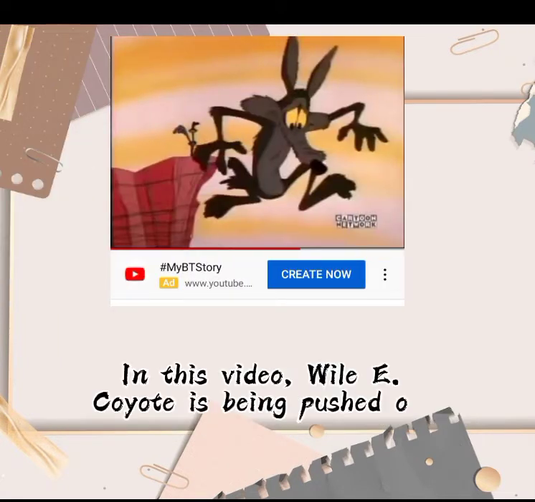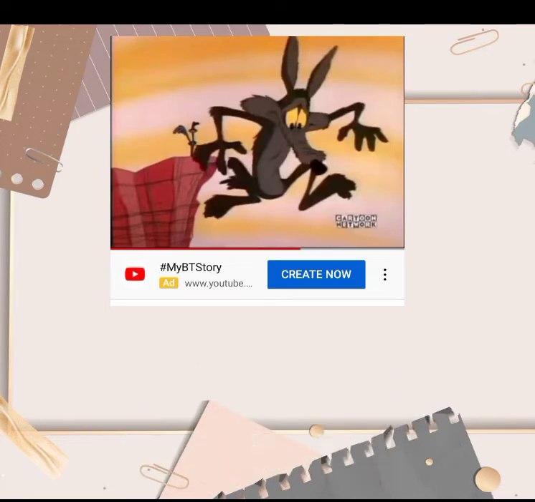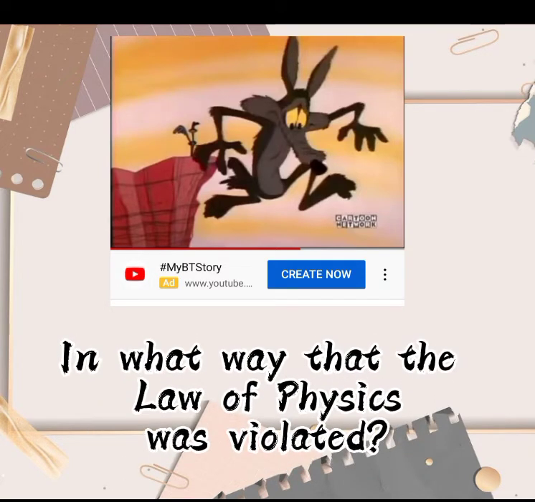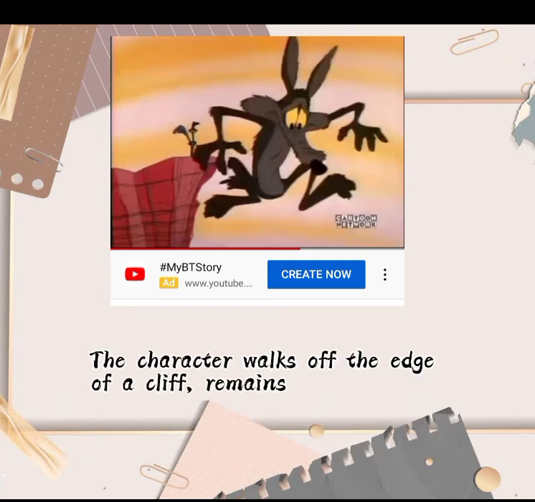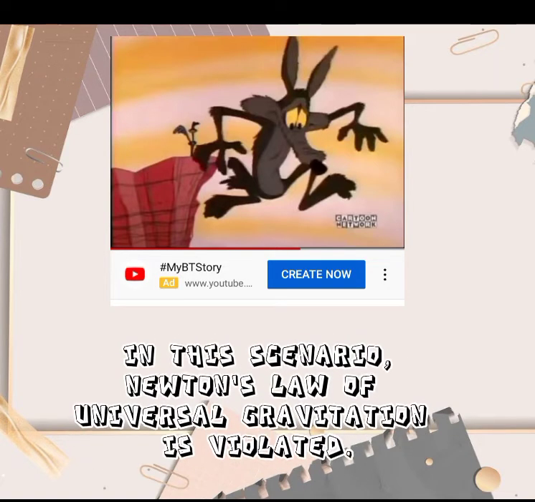3. Still in the Looney Tunes cartoon. In this video, Wile E. Coyote is being pushed off the cliff by Roadrunner. In what way was the law of physics violated? The character walks off the edge of a cliff, remains suspended in midair, and doesn't fall until he realizes the situation that he's in. In this scenario, Newton's law of universal gravitation is violated.